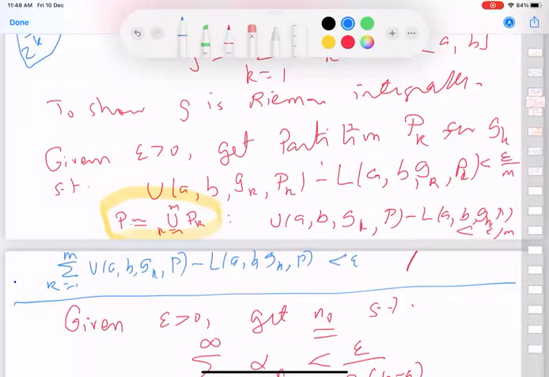Now, the integral of g_k is lying in between these two terms, and then this says that the sum is integrable, and the integral is lying between the sum of the lower bounds and the sum of the upper bounds. So together we will get that the sum and the integral differ by less than epsilon. The gap is less than epsilon for every epsilon. Yeah, I should have stressed that here.